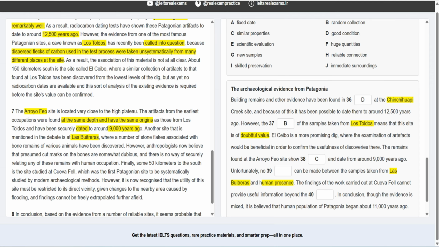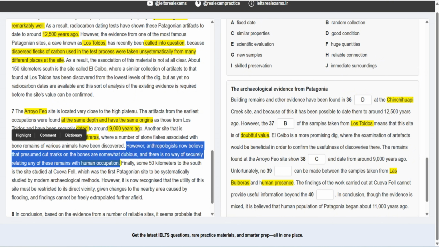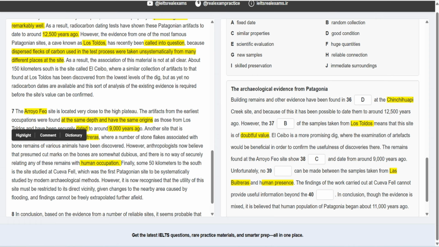Okay. Human occupation is here. All right, let's take a look at this part. It says, however, anthropologists now believe that presumed cut marks on the bones are somehow dubious. Dubious means they're not sure about it or they're not reliable, and there is no way of securely relating any of these remains with human occupations. So there was no link, there was no relationship.